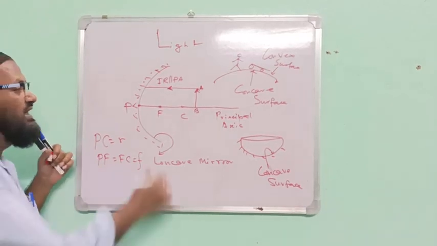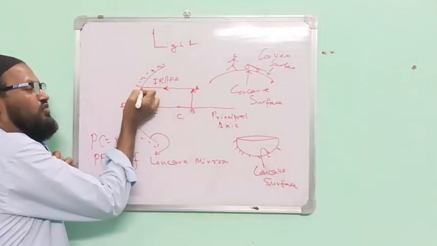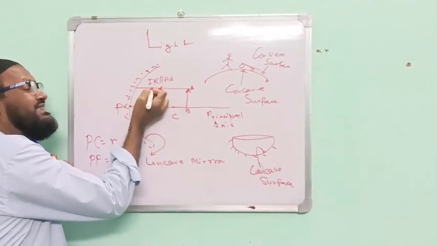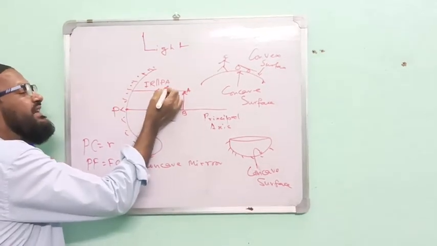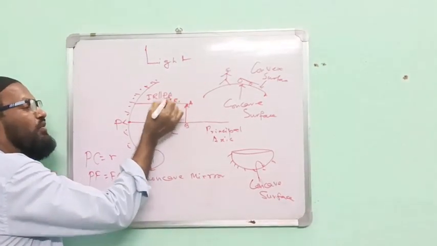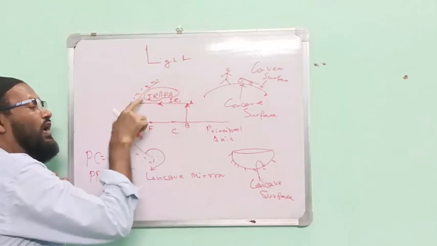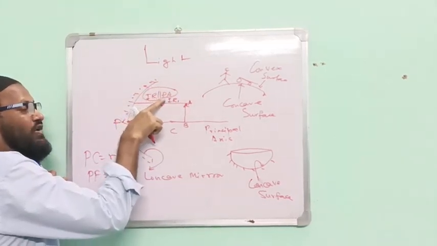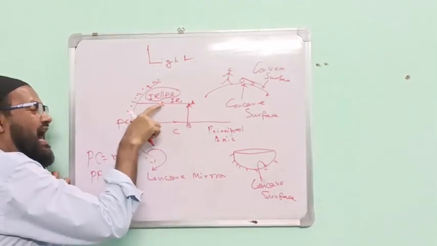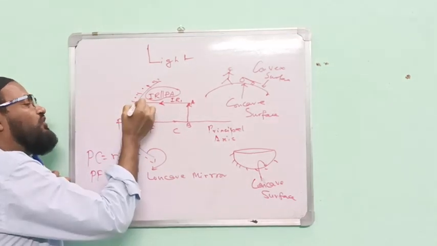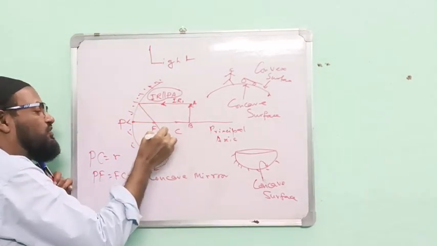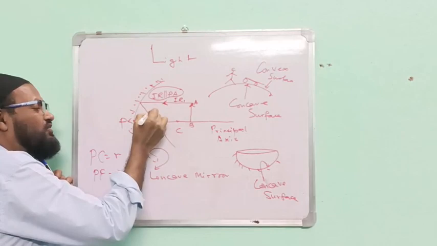Please be careful. From here, light is moving towards the mirror, therefore this ray is the incident ray. I am taking incident ray 1. If the incident ray is parallel to the principal axis, after reflection it will pass through the focus.